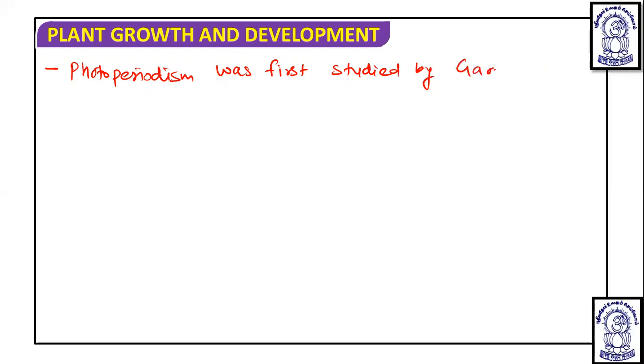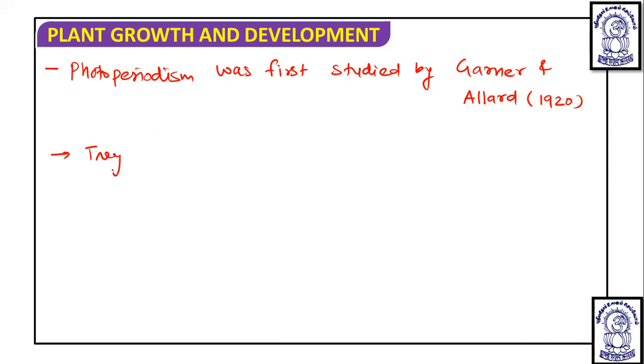Okay, so now we understand this is photoperiodism, and we should understand that photoperiodism was first studied by Garner and Allard in 1920.